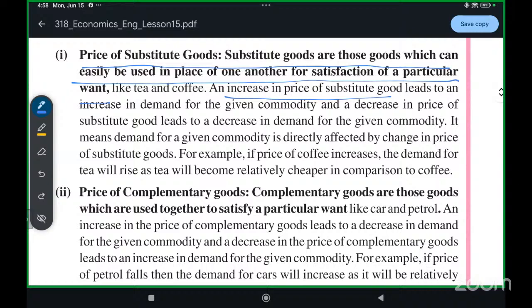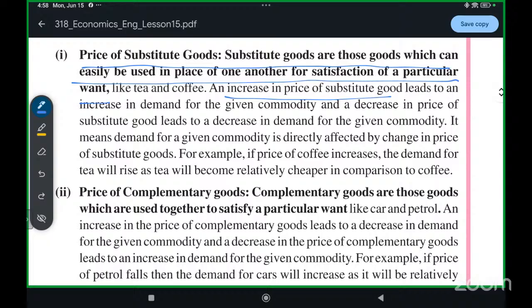But if the chocolate ice cream's price will increase, then you will not buy chocolate ice cream. You will go buy vanilla ice cream. So if chocolate ice cream's price will increase, vanilla ice cream's demand will increase.